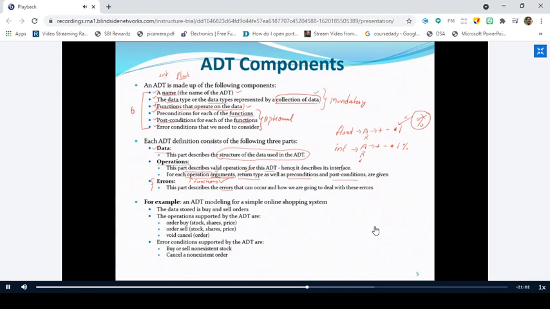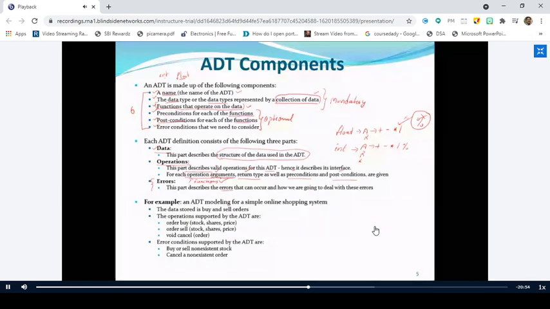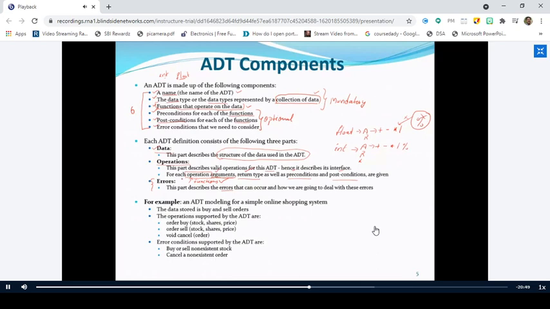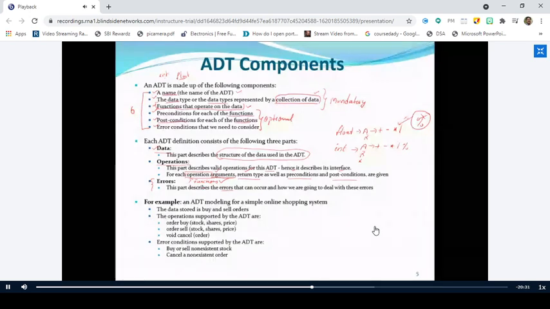Yeah, those are also optional only, but some functions may have arguments, some functions may have a return type. We have 4 categories of user. Yes, sir. You know these things, right? So the point you have to remember is, operations are an important component of ADT, and these operations can be implemented using functions in the C programming language. This is what you have to remember. That's it, right? Okay, sir. All the concepts that are related to functions can be applied in this particular ADT also, right?